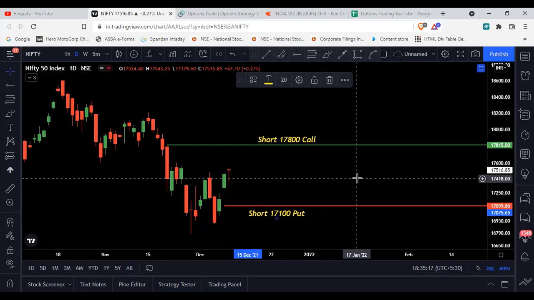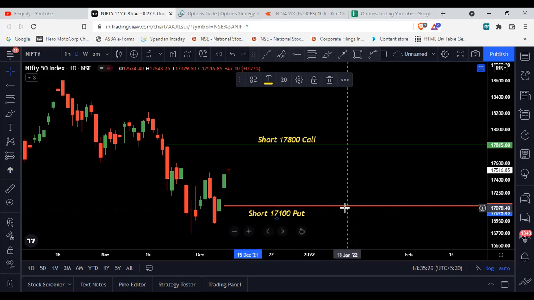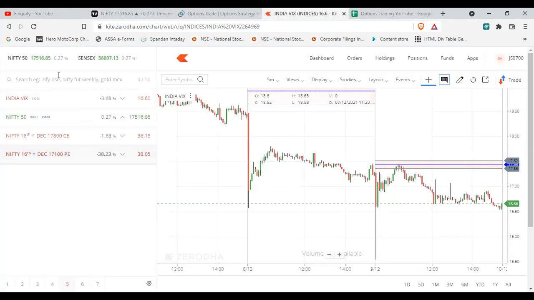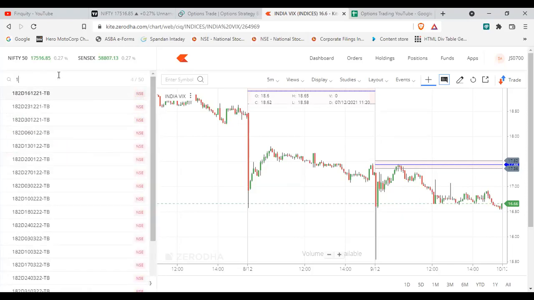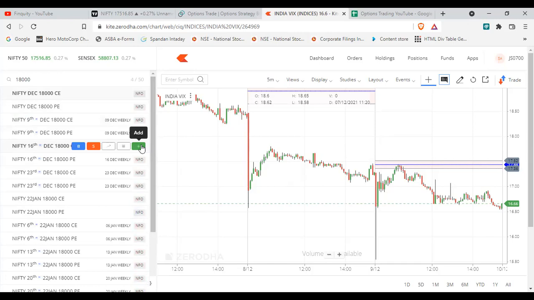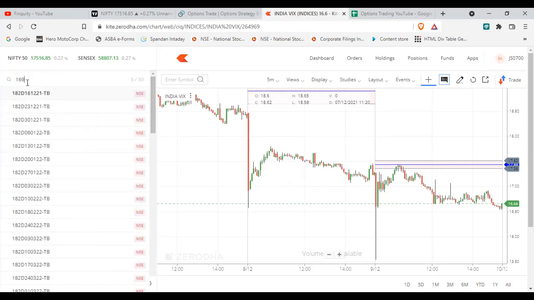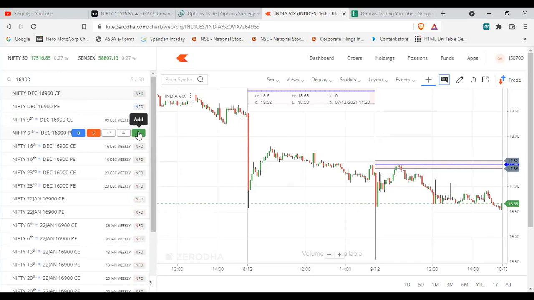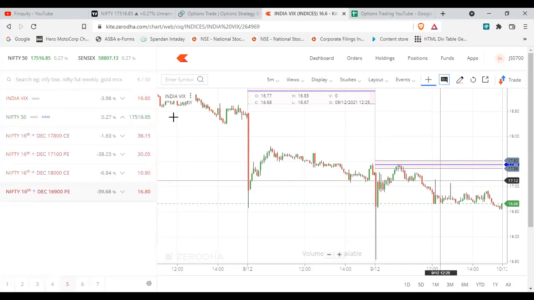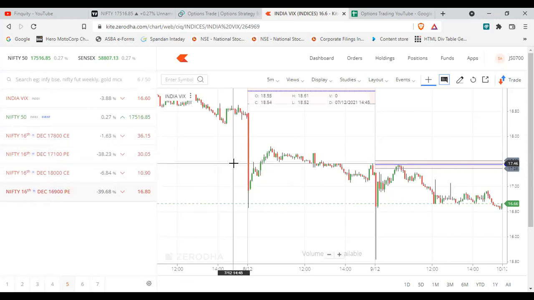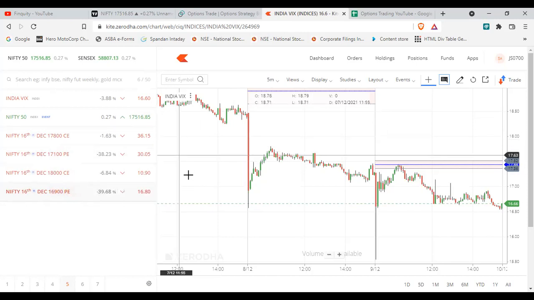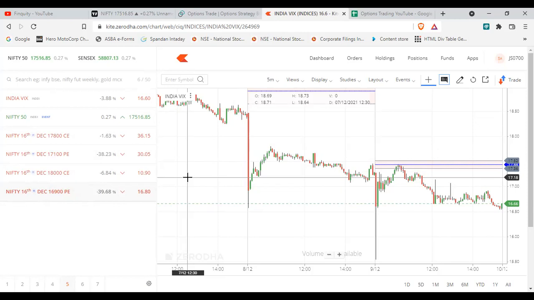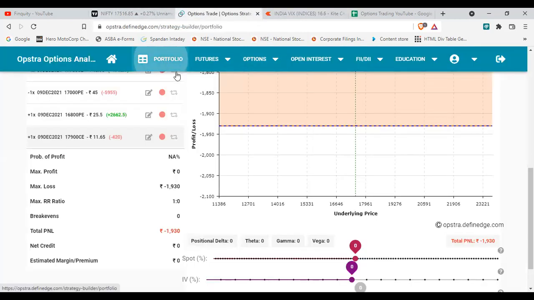And if it closes above the resistance or closes below the 17,100, then we will close our position in that case. So just adding the hedging position right now, the 18,000 call option and the 16,900 put option. So these are the options in which we will take our position, and these are the premiums. So we will just see the payoff chart right now, and let's see how much is the profit, how much is the loss and everything. So just loading the payoff right now.